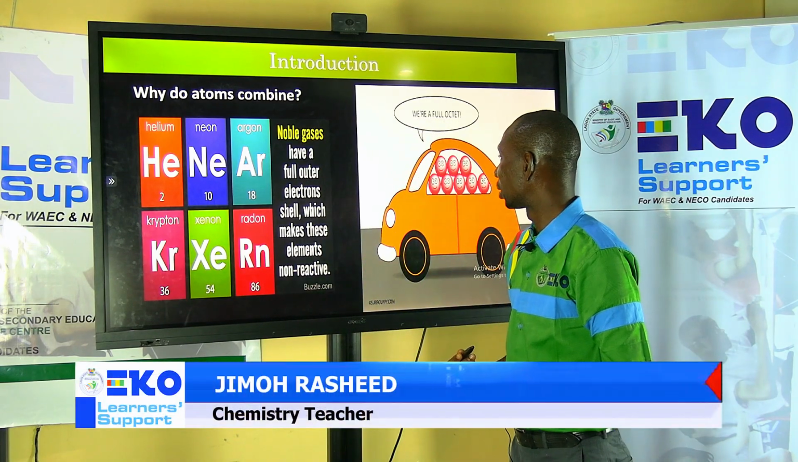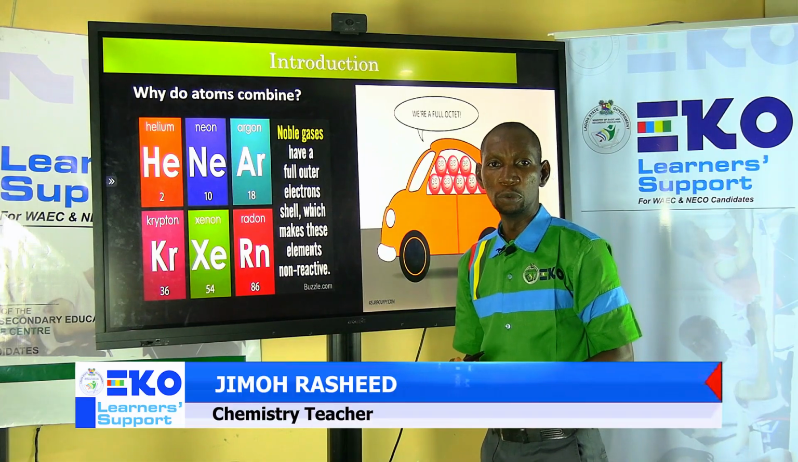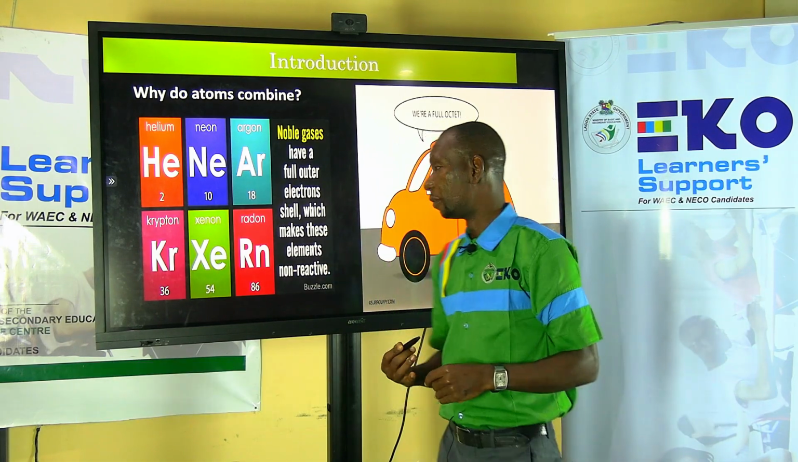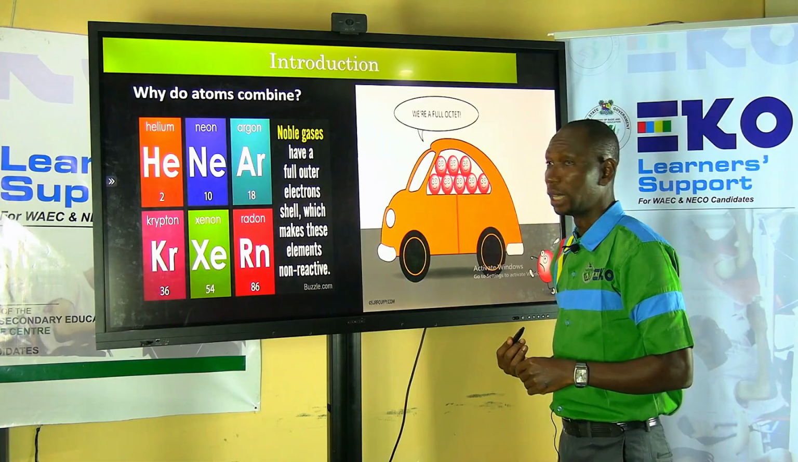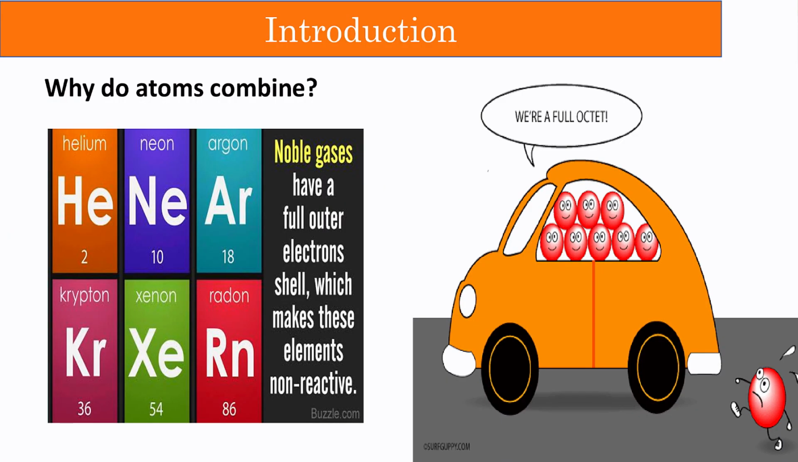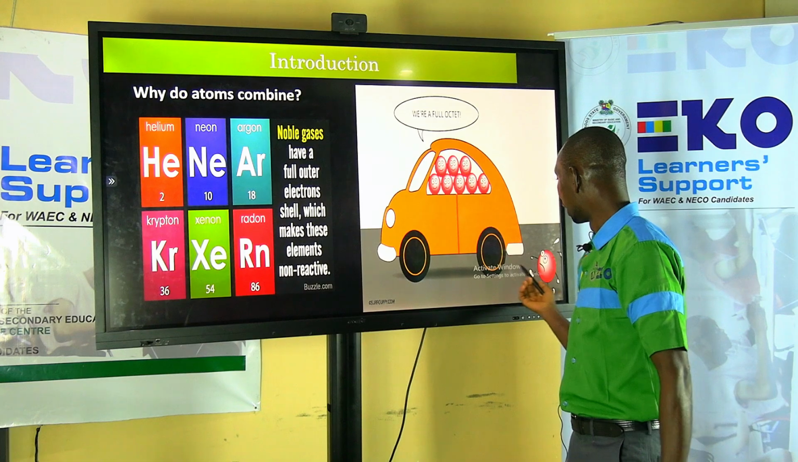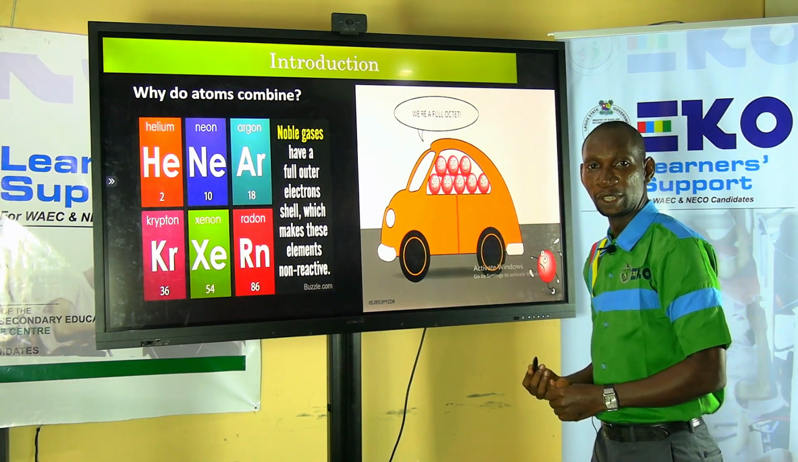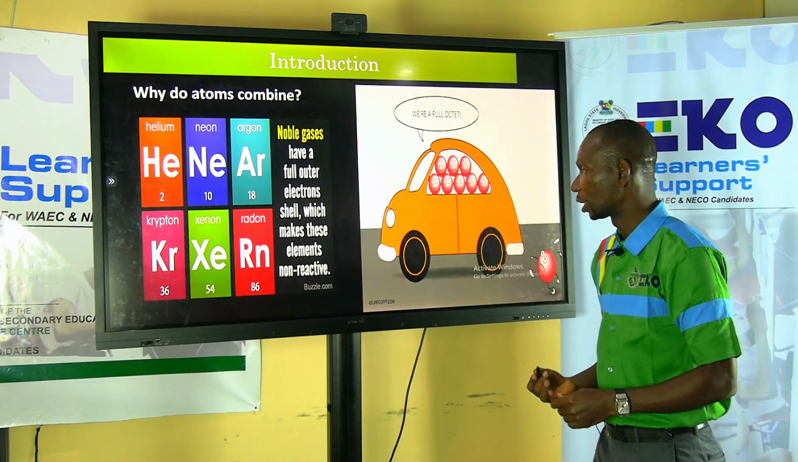But other atoms will have to make effort to achieve stability. If you look at the picture here, the noble gases are telling the other atoms, no, we are completely filled. And this atom cannot join the cruise because there is no space.